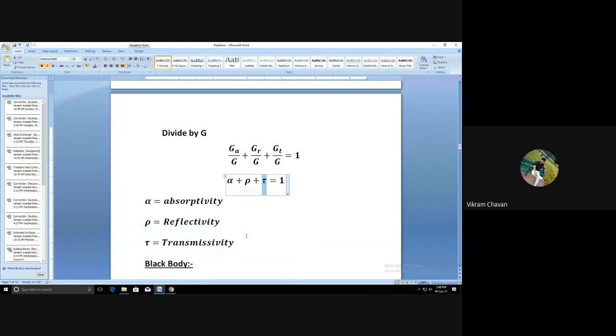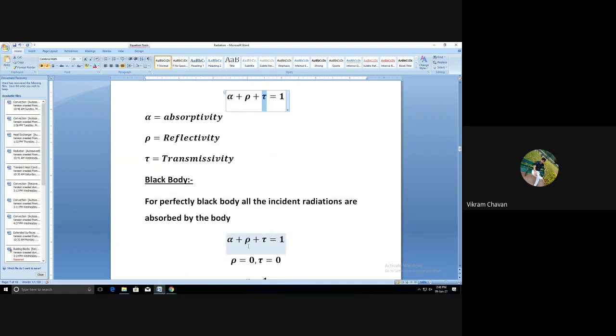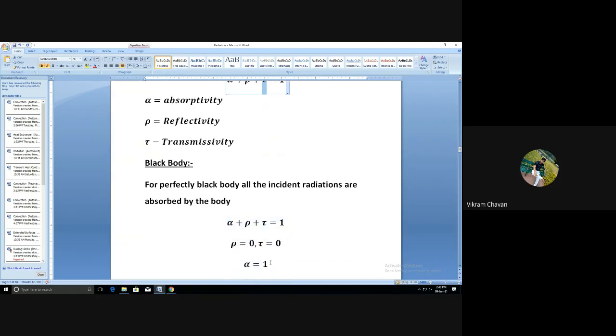Now once again let us consider the black body. The black body is one which absorbs all the radiation incident on the surface of that particular body. So if all the radiations are absorbed, then the transmissivity and the reflectivity will become zero. So rho is equal to 0 and tau is equal to 0, so we get alpha is equal to 1. That is, the absorbivity of a black body is always equal to 1.